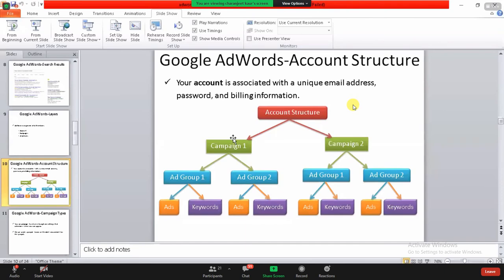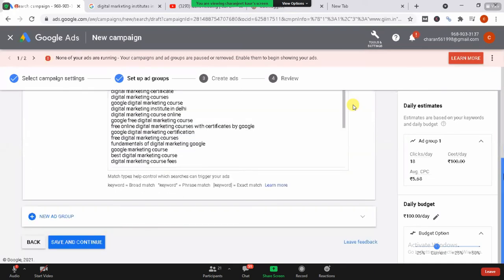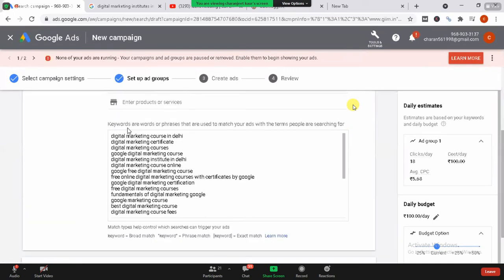After that, ad groups. We have reached the ad group section. Now ad group 1 says that I need to have relevant keywords over here. They have said that I need to have a keyword and an ad. And what product and services I need to enter. So they have fetched the information from my particular data from the gim.in website. So I can select from here, like I want this to be digital marketing.